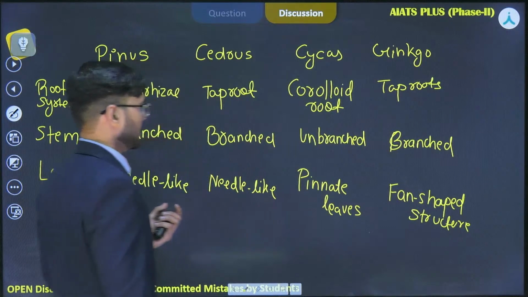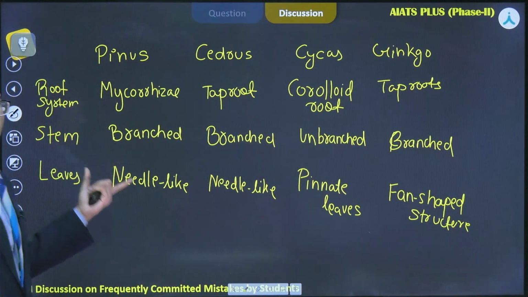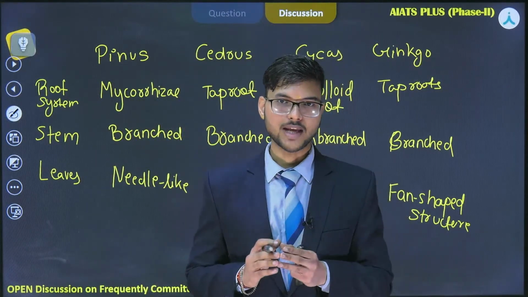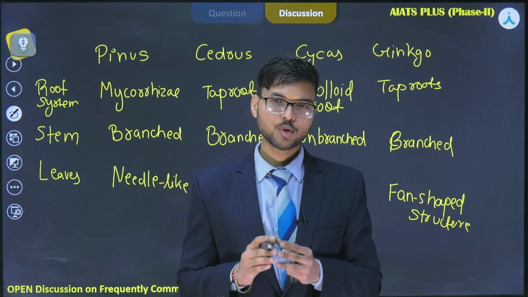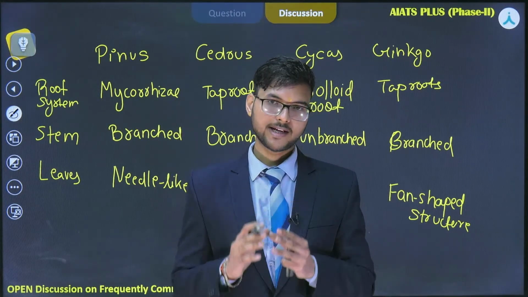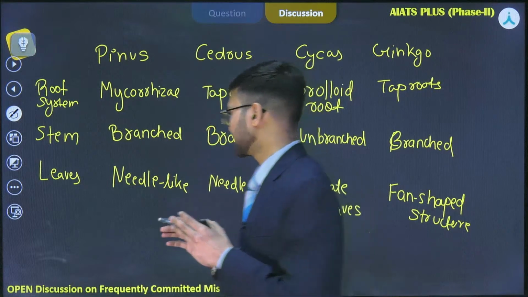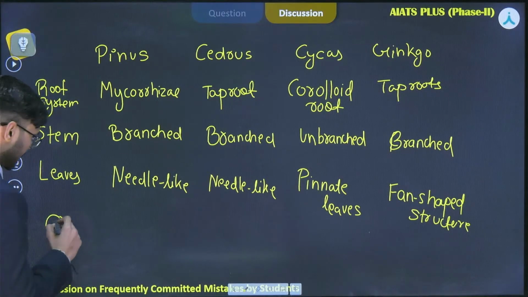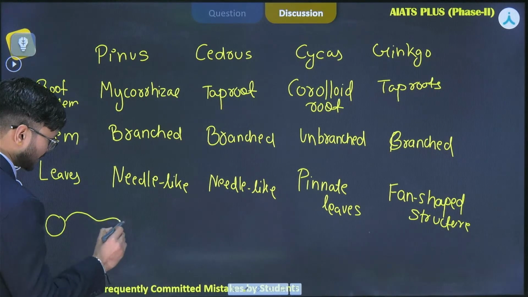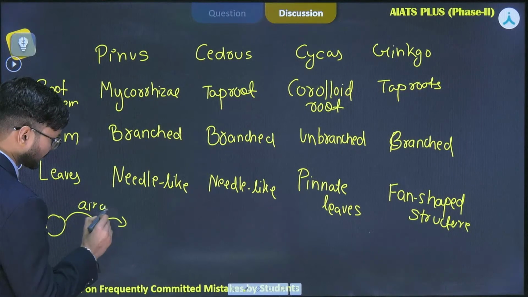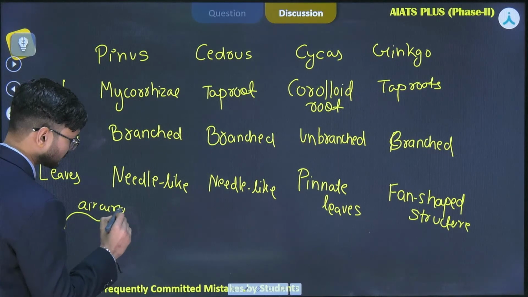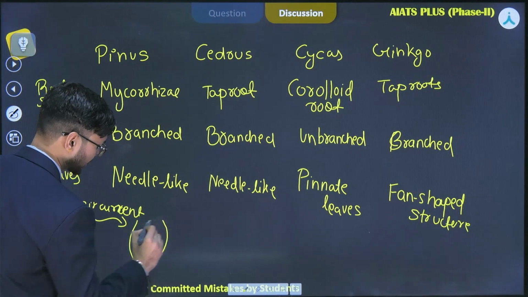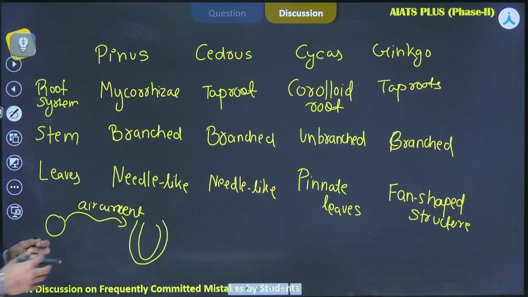Now in gymnosperms in general, you will find that the male gametes are quite reduced, and they are called pollen grains, and these pollen grains are pollinated by air currents. Pollens that are released from the sporophylls are transferred by the air current to the mouth of the megasporophylls, and there the process of pollination occurs.